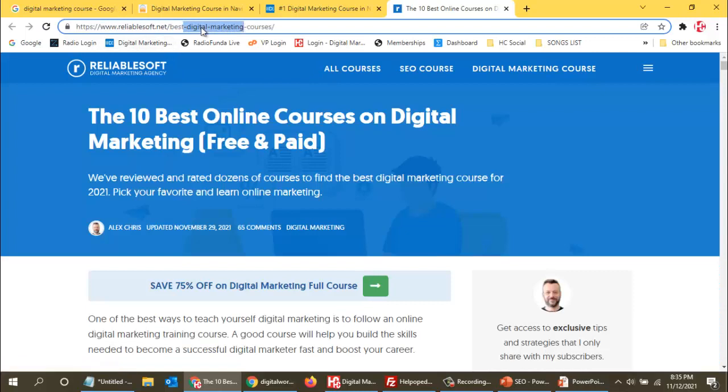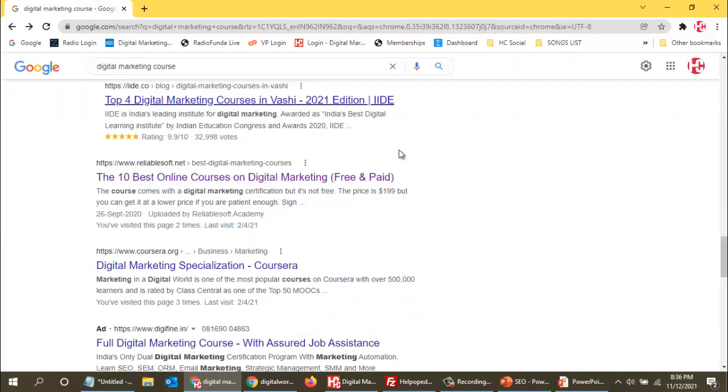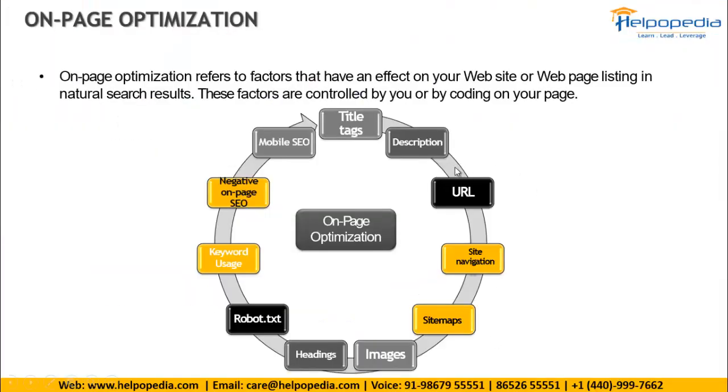So like this, every page's URL should contain your primary keyword which you are using in the content, in the title, everywhere. In the title they are using digital marketing, in the description also, and in the URL also. So you need to have your keyword in the URL also.